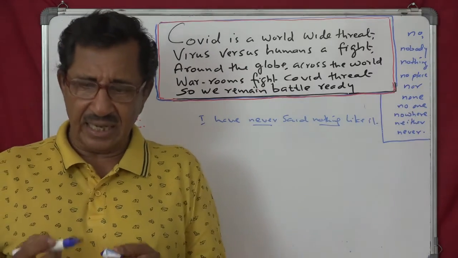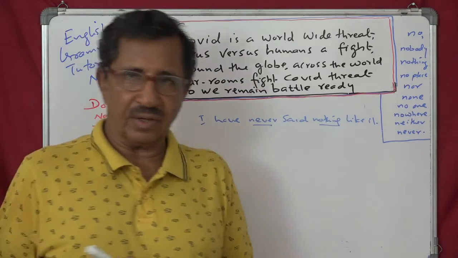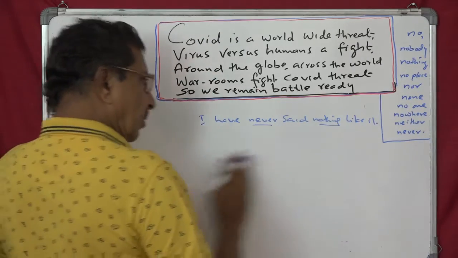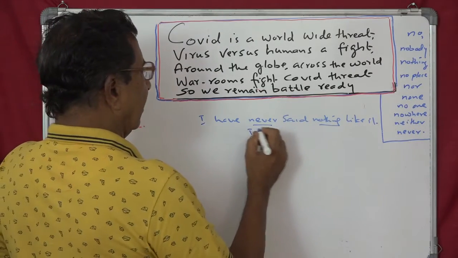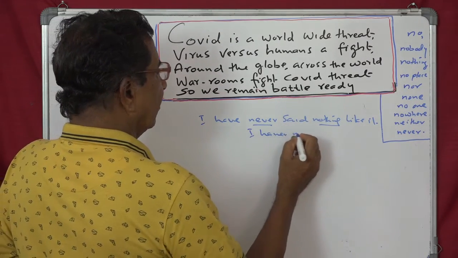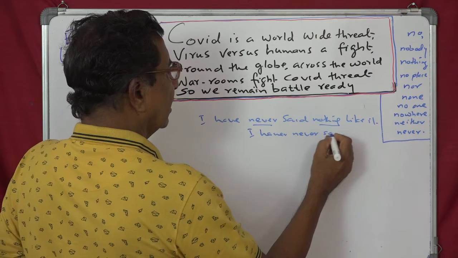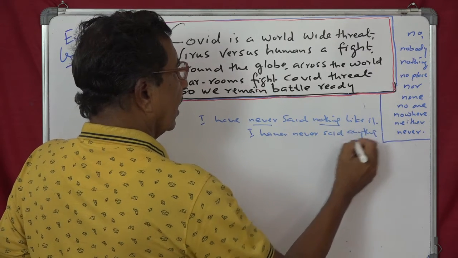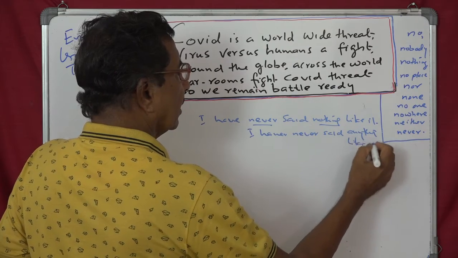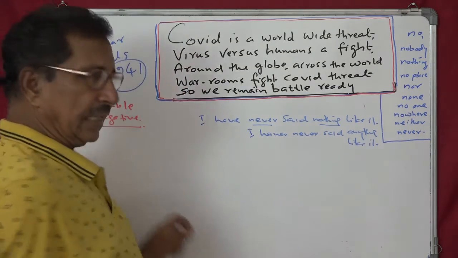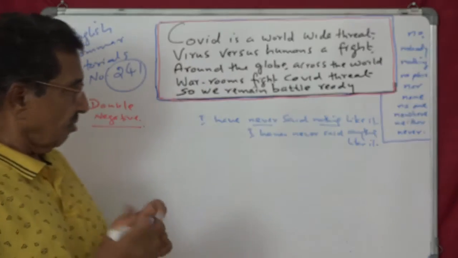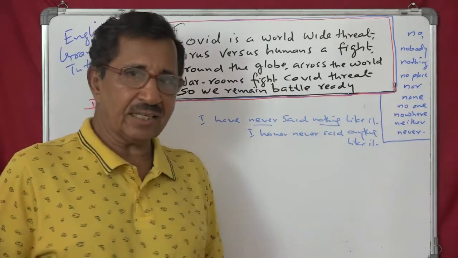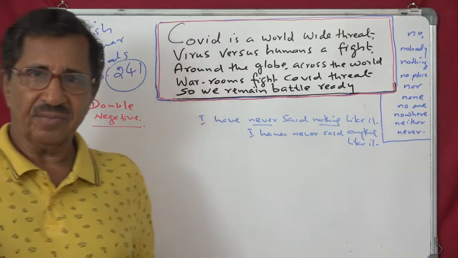I have never said anything like this is equivalent to that, if you want to use it without double negative. You can say I have never said anything like it. So both ways are correct, but this is not wrong. I have never said anything, I have never said nothing like this. For emphasis we can say.